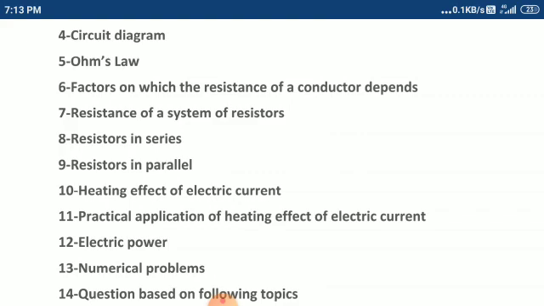Now let's move on to the first topic, introduction of electricity. What is electricity? We all know that electricity is an important source of energy. It is provided to us in the form of electrical energy. In our houses, you must have seen bulbs, electric lamps, other things which give us light. So electricity is a form of electrical energy.